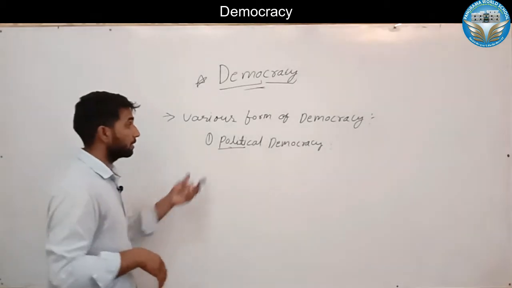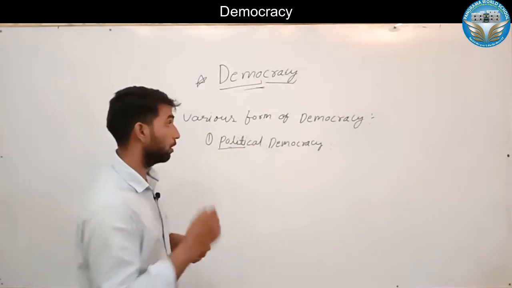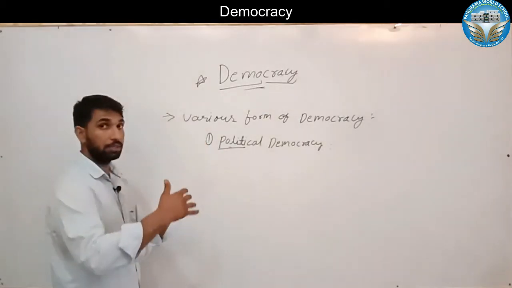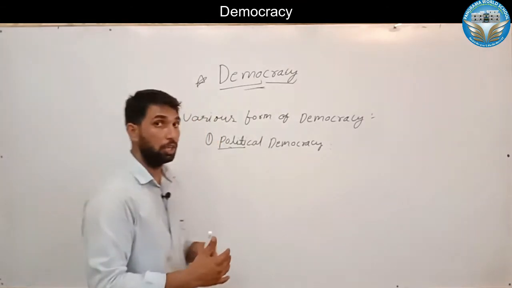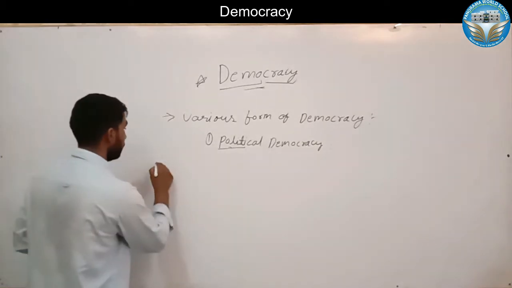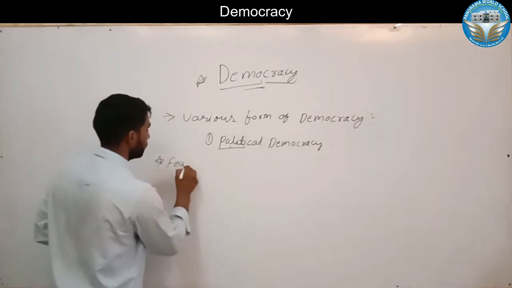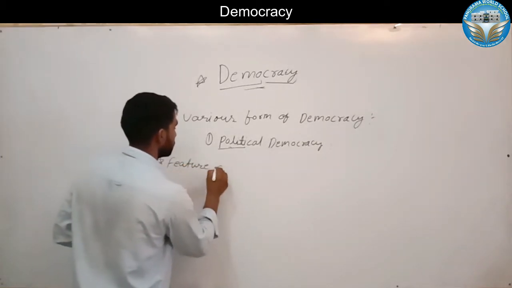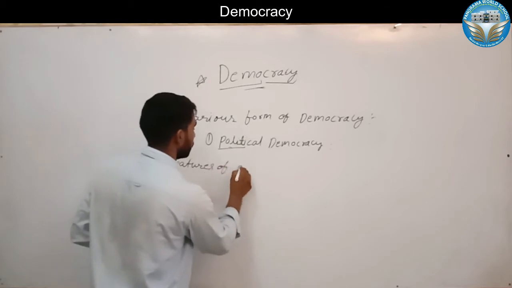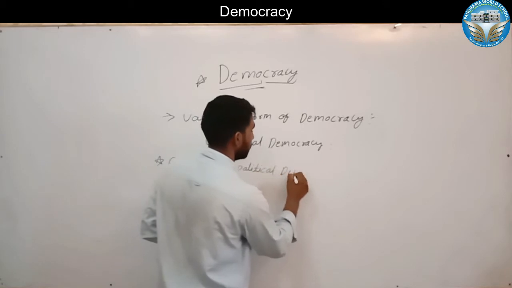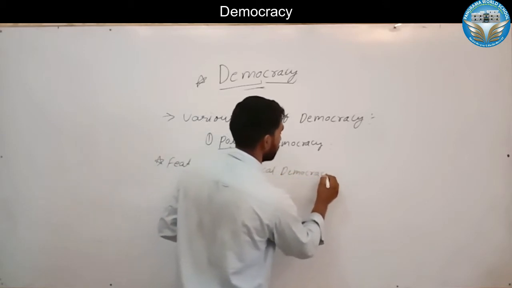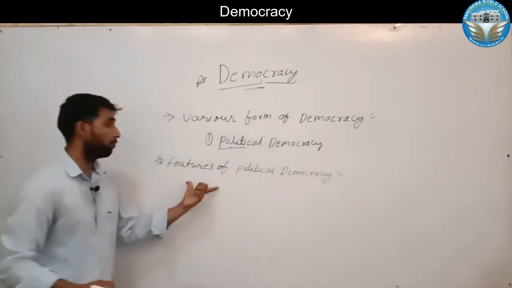Within that we described the different parts of political democracy. So now we discuss the features of political democracy.